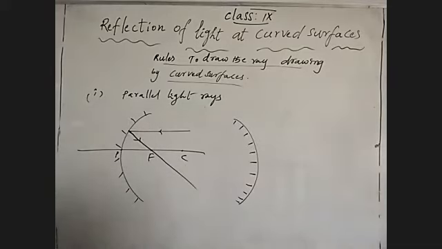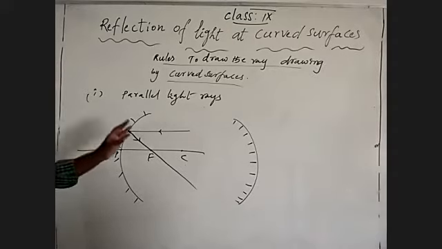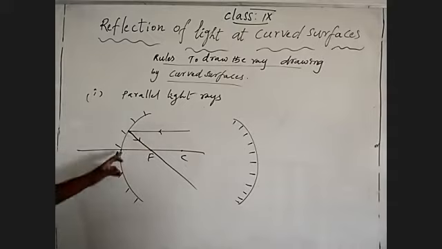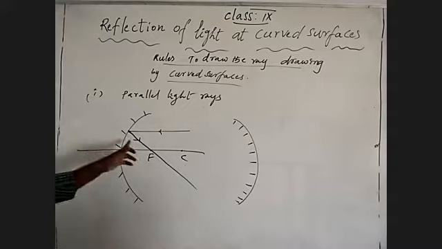Arrow marks must be remembered when drawing. After incidence on the inner curved surface, it gives reflection through the focus. It gives convergence, brought near to the principal axis. Understand?